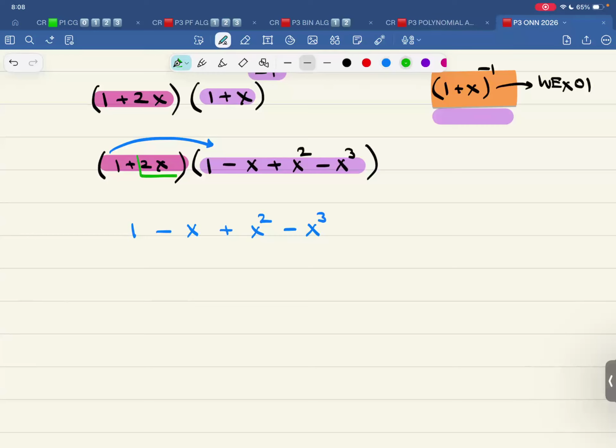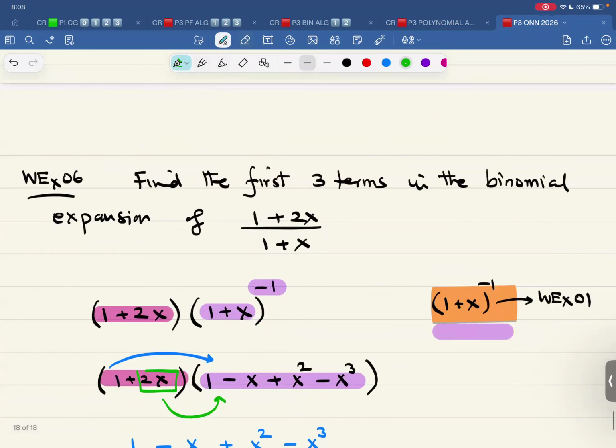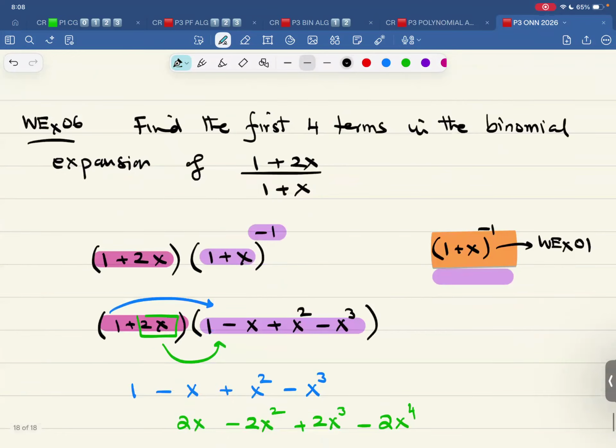Let me take this 2x and multiply with everyone. 2x into 1 is 2x. 2x into negative x is negative 2x squared. And then positive 2x cube minus 2x power 4. And let me change the question a bit. Let me write, find the first four terms in the expansion of this.